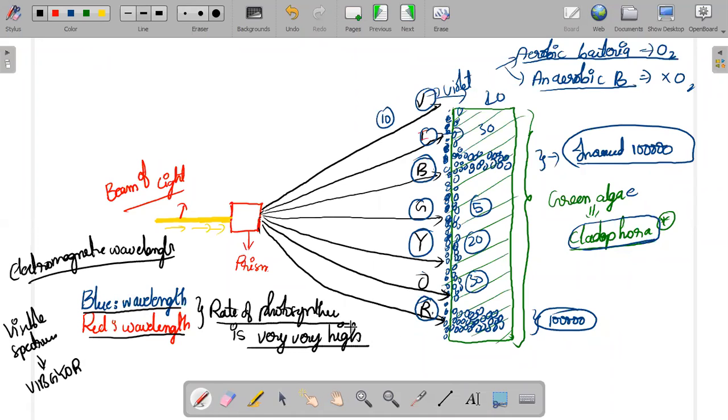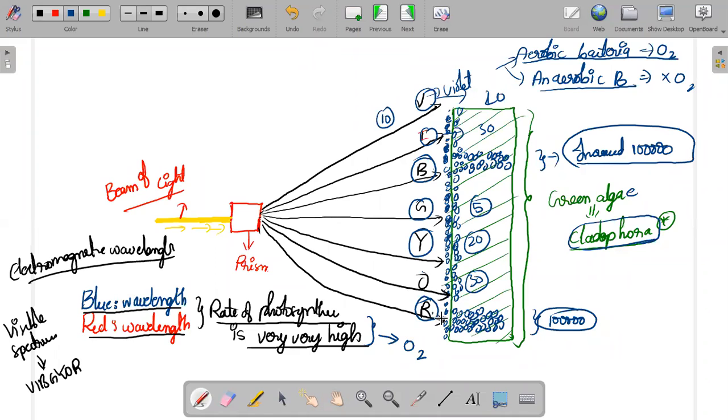Rate of photosynthesis very, very high means, what is the end product of photosynthesis? That is oxygen. And what is the bacteria which you are keeping at the blue and red area? You are keeping only aerobic bacteria. For their growth, they actually need the oxygen only.